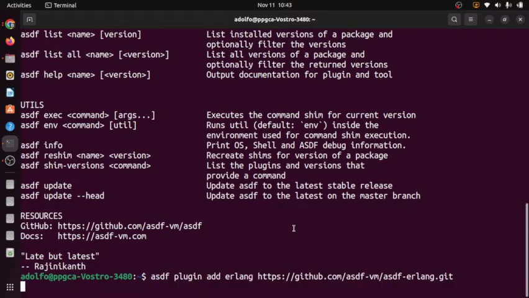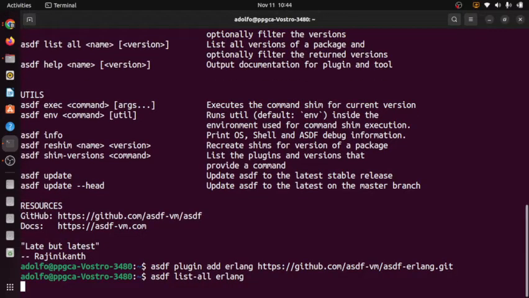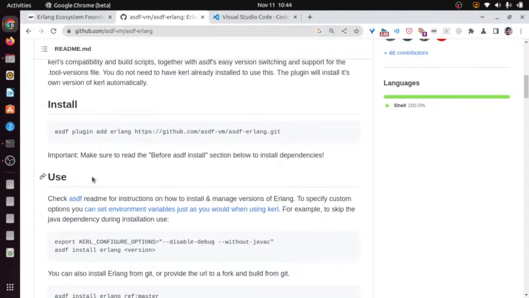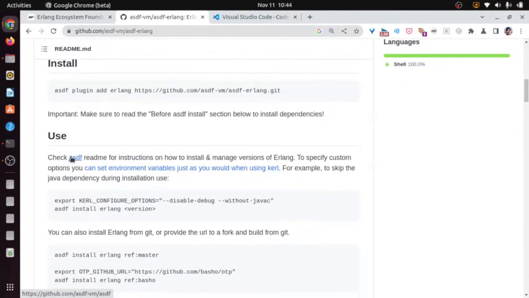paste, and ASDF lists all Erlang versions. So the latest Erlang version is 25.1.2. Oh, there are some notes. You check the ASDF README, skip.